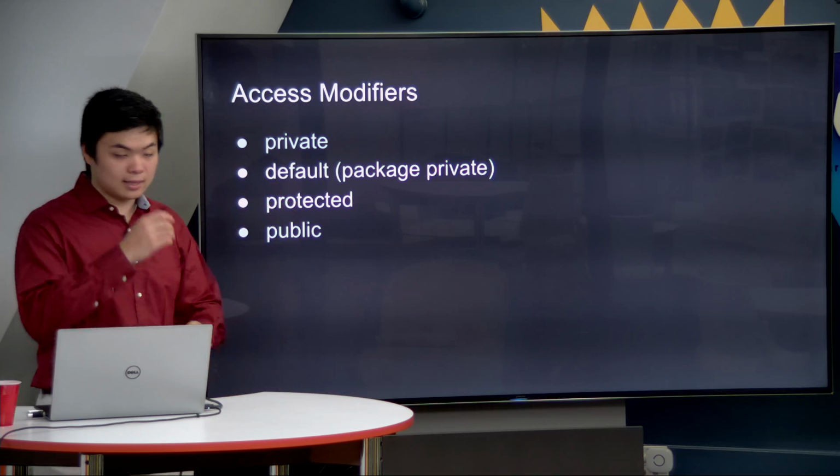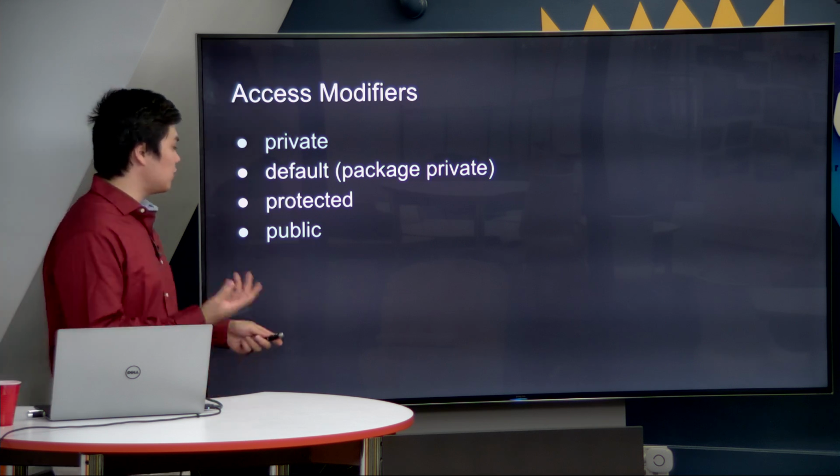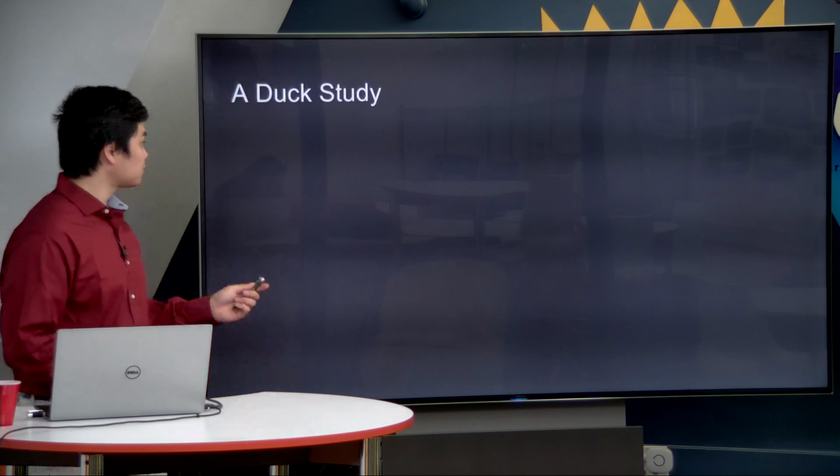Therefore, making certain information private or default or protected to the differing levels that you want gives you customization, and also gives you security with your programs.